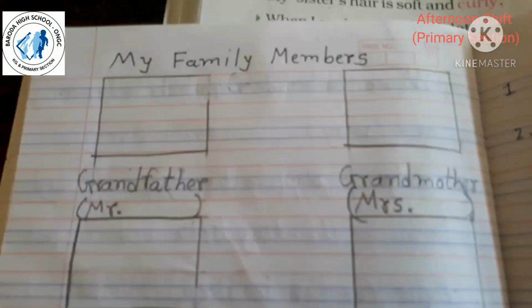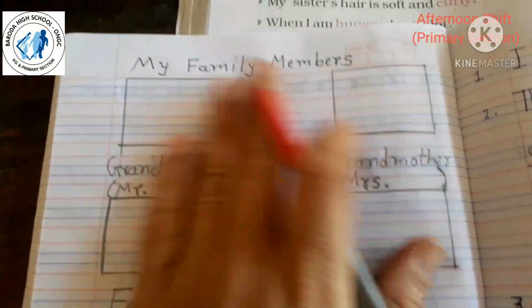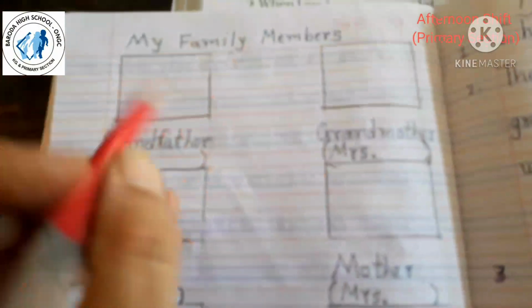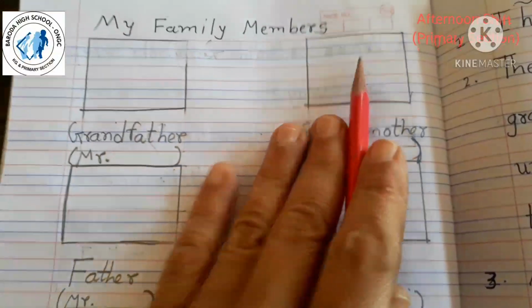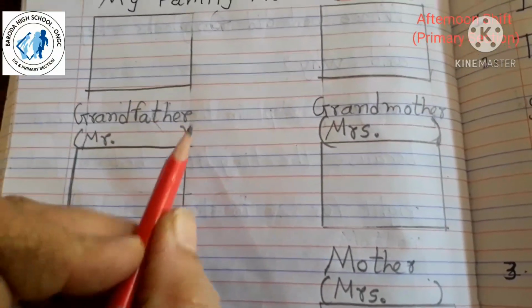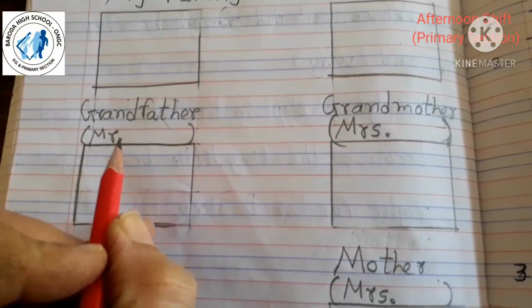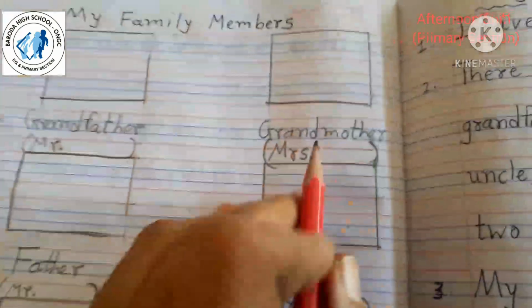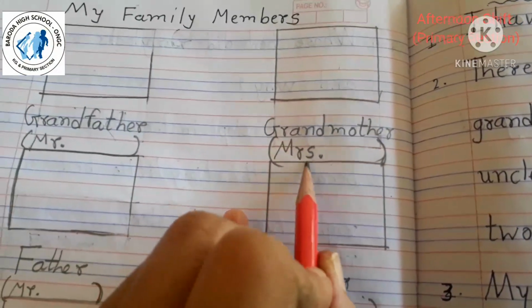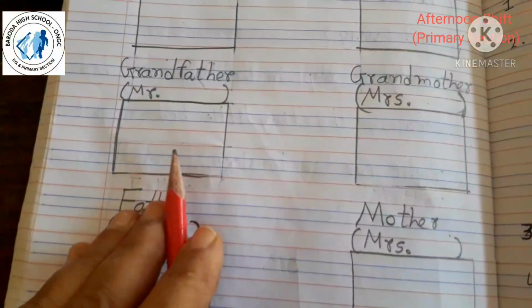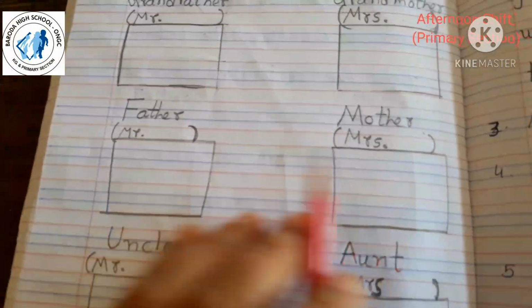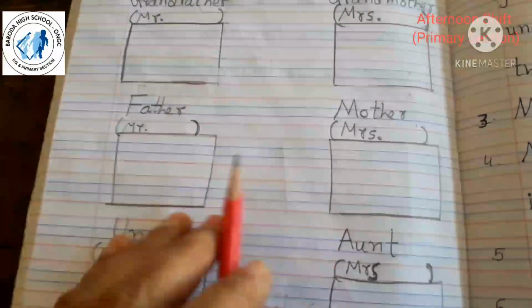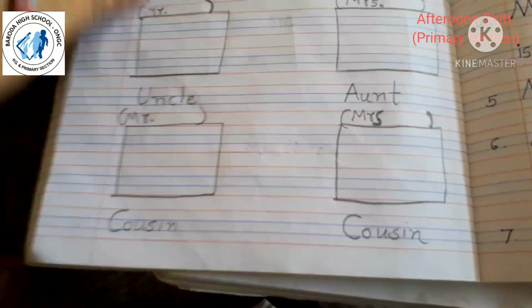In your notebook, you have to write my family or my family members, and then you have to paste the picture, for example, grandfather, grandmother, and then you have to write the name of your grandfather starting with Mr. and name of your grandmother starting with Mrs. Then father, mother, then if uncle and aunt is also there with you, they live with you, then paste their picture also, then your cousins also.